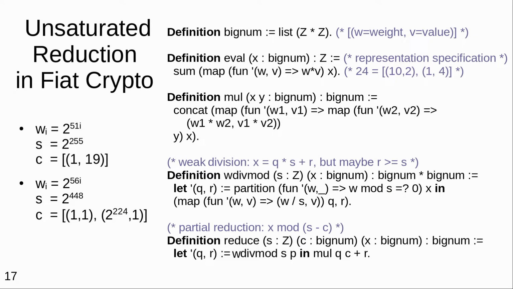Weights being powers of 2 to the 56 gives you a possible implementation of a different common cryptographic prime. And then to do something really challenging, which was a result in its own right when it was published independently of formalization, you can assign weights that are not powers of the same number. You could put 26 bits in the first position and then 25 bits in the next position and so on. And all of these templates still apply. Multiplication sometimes has scaling factors that are not obvious from the formula as shown. But you can still generate code that, in this case, runs efficiently on 32-bit processors where you can multiply two 26 or 25-bit numbers and get a 64-bit result.